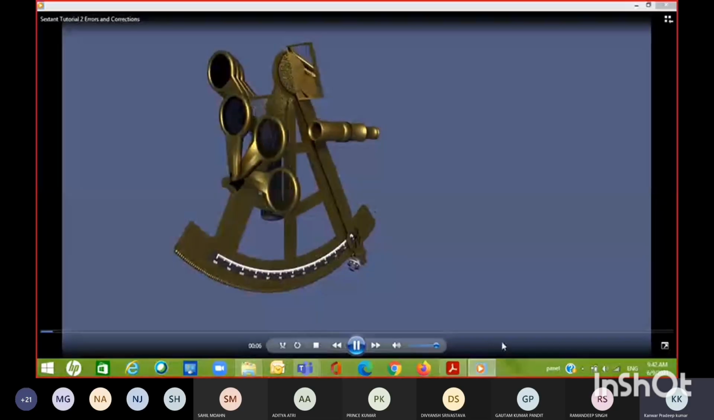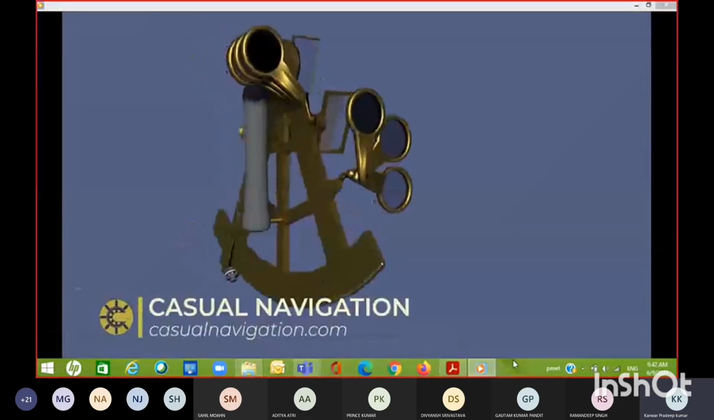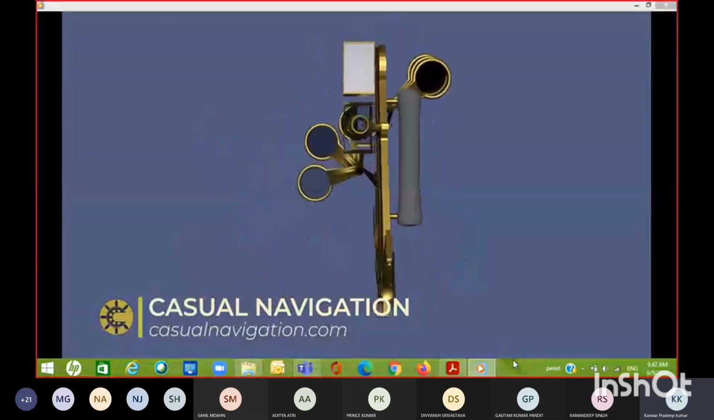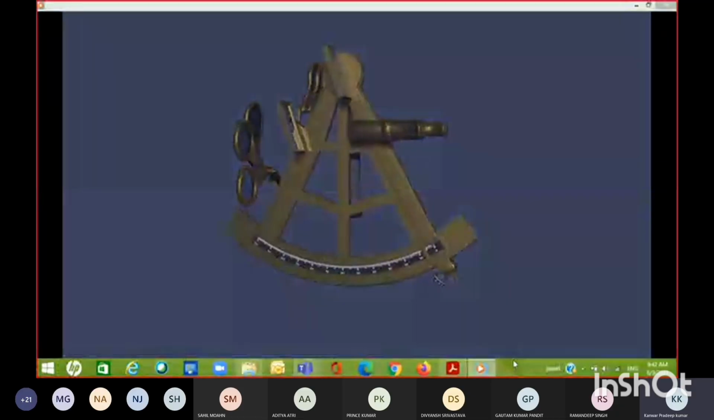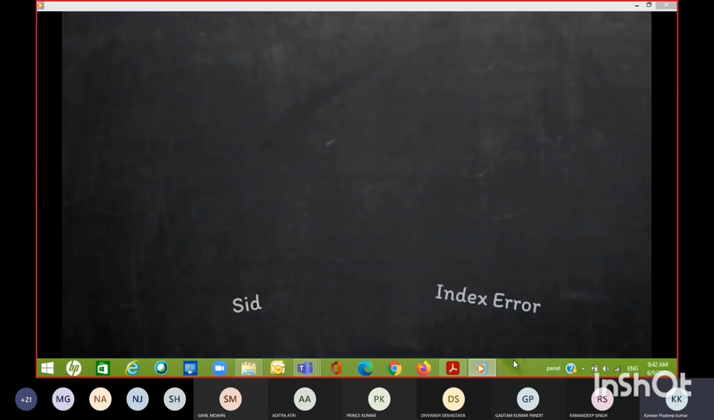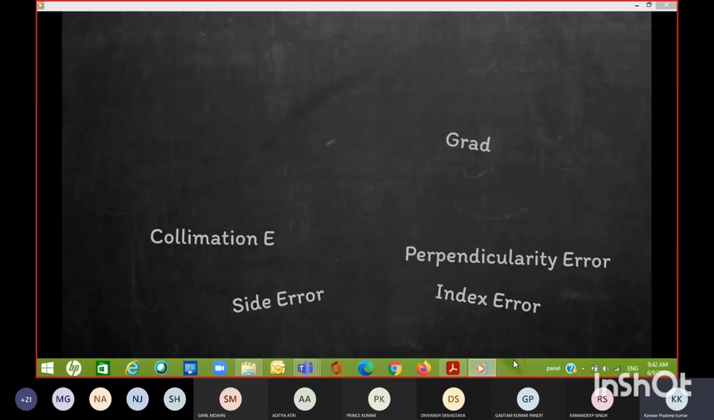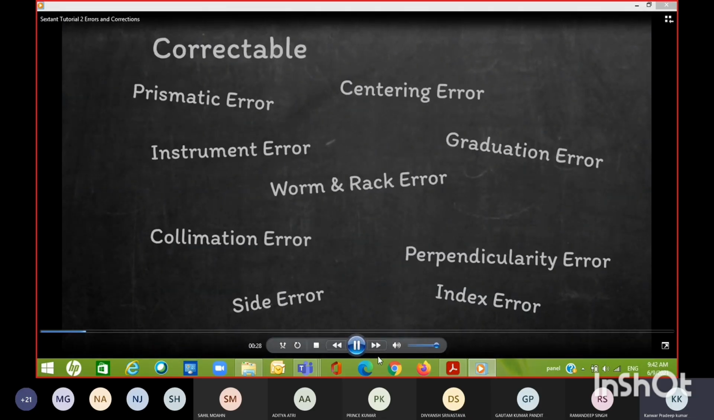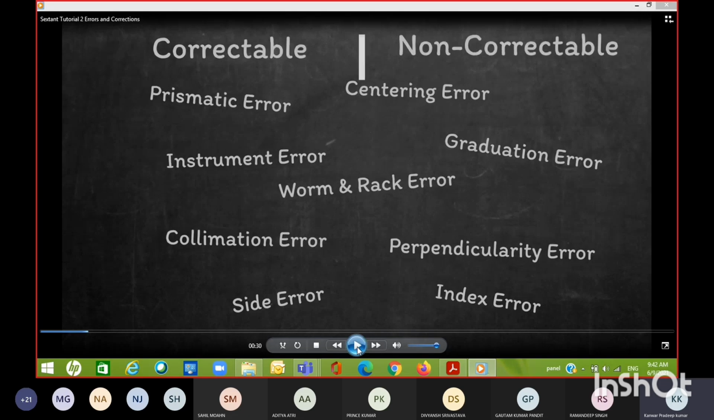If you watch the first video, you'll already know the principles behind the sextant and be able to label all the different parts. If you haven't already seen it, I'd advise going back and watching it first. This video we're going to move on and examine errors of a sextant and methods of correction. There are actually many different errors possible on a sextant. We can split them into two different groups, correctable and non-correctable.